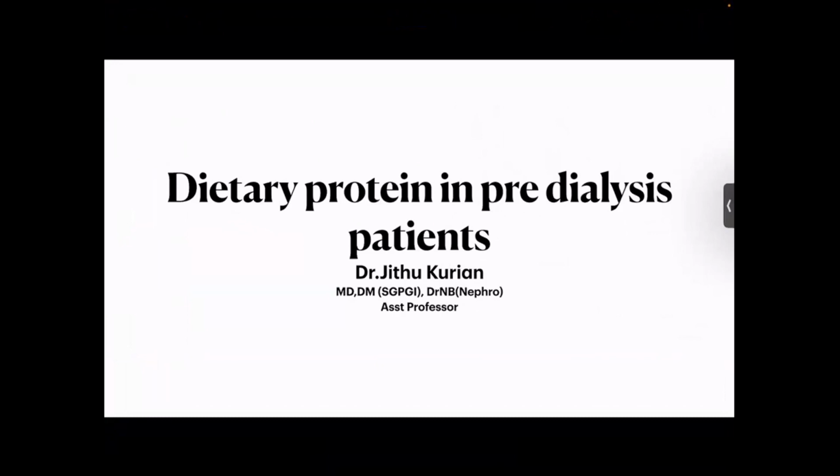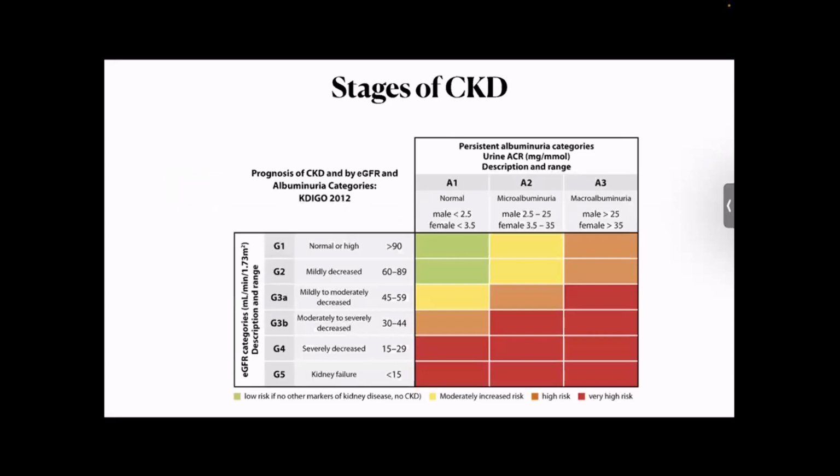What I would like to say in this presentation spanning over the next 20 minutes is that I would like to give the basic concepts rather than going to the nitty-gritties of each trial which was done in this field of pre-dialysis patients. So as we all know, this is the heat map of chronic kidney disease, in which we have division of the stages of CKD into G1, G2, G3, G4, and G5 based on the glomerular filtration rate.